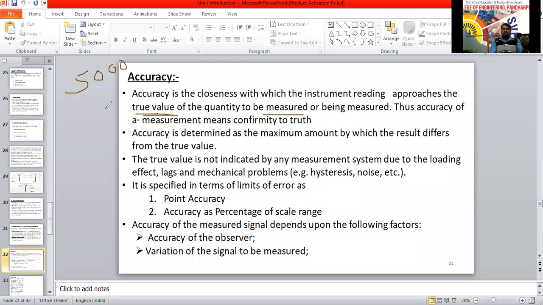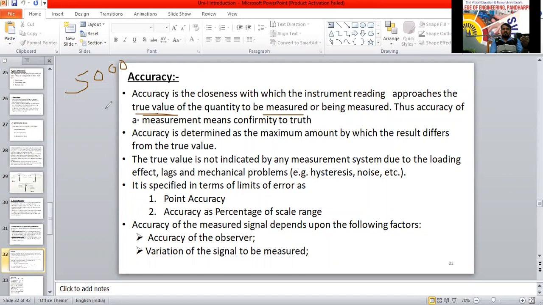Based on that, whichever is closest to the standard value or true value is called accuracy. We are going to call it 5,000. I counted that when I kept it. If someone told 5,000, that is 100% accurate.